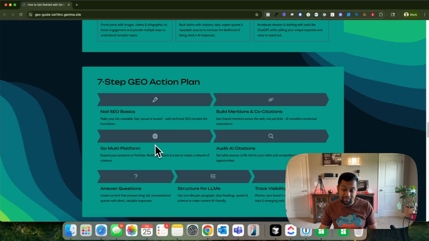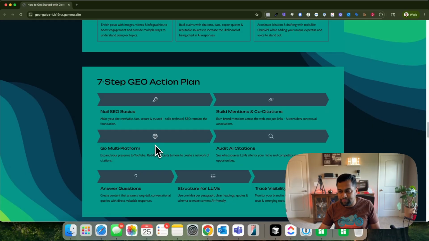Go multi-platform, such as having a presence on YouTube, a podcast on Apple, Quora, maybe answer frequently asked questions. Engage in a pretty niche topic in Reddit where you are really genuinely helping someone's problem. That's going to help you gain more citations, right? Think about Perplexity. It always makes sure that it reads answers from Reddit and Quora and forums to get some context around that topic, right?